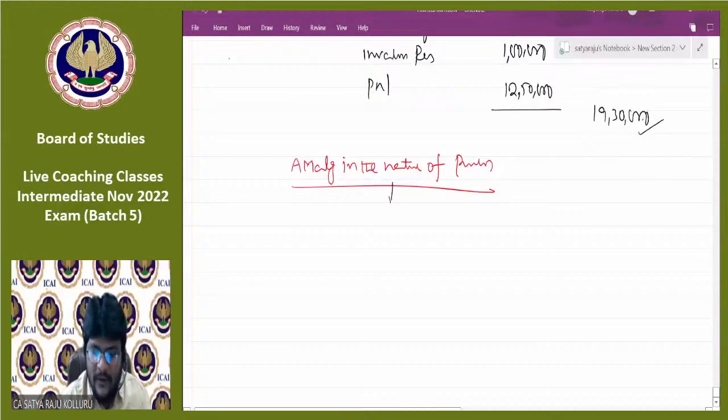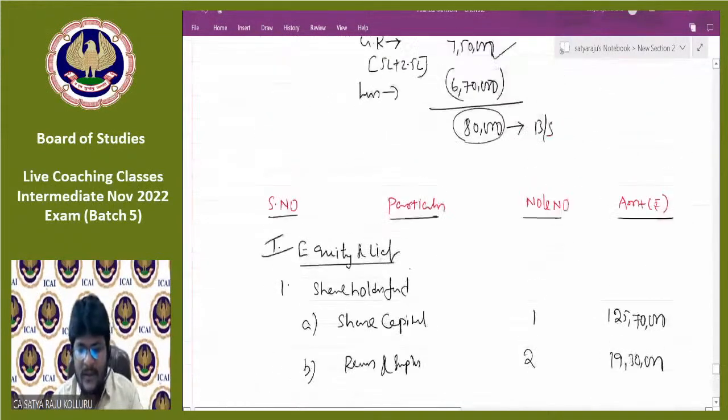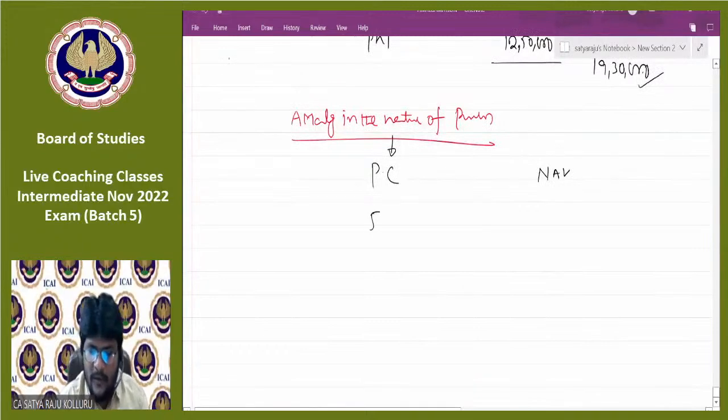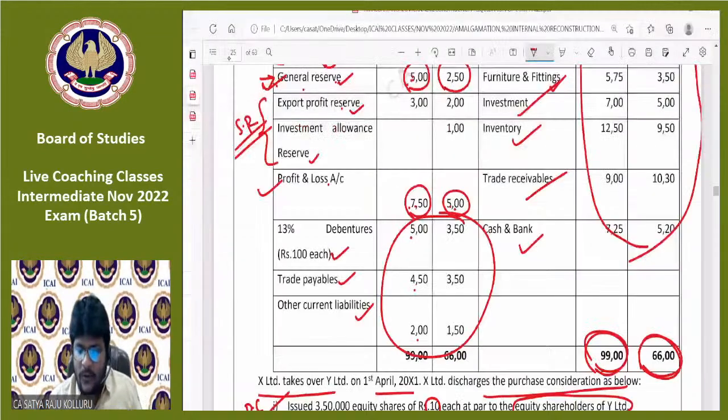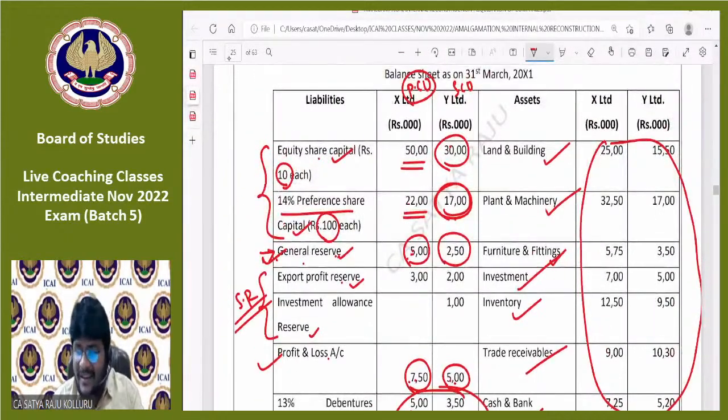Whenever the amalgamation is amalgamation in the nature of purchase, we need to compare PC with NAV, not PC with share capital of the selling company. There is no change in PC. PC is here also the same 53,70,000. But how much will the NAV be? The NAV is nothing but total of the assets minus total of the outside liabilities.